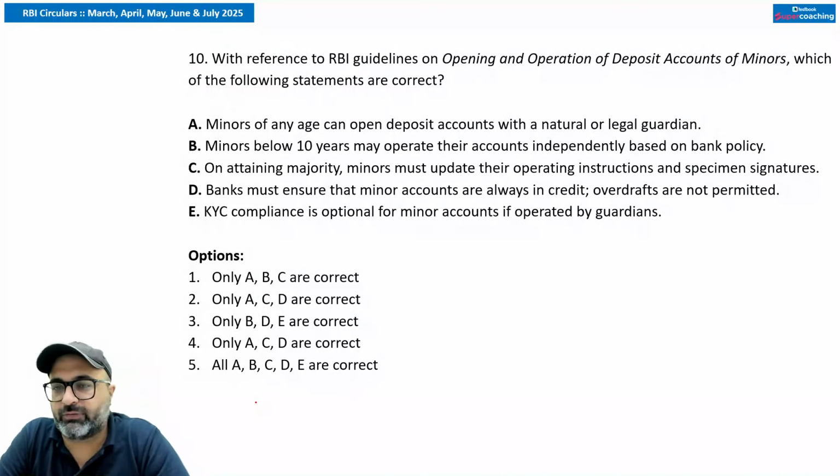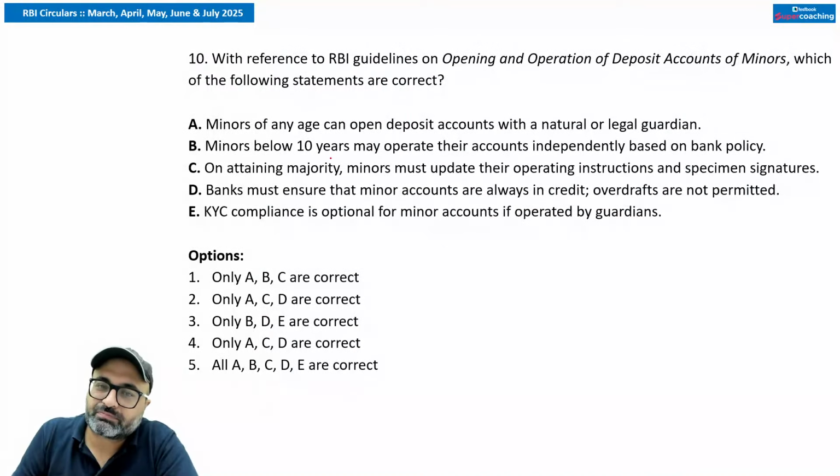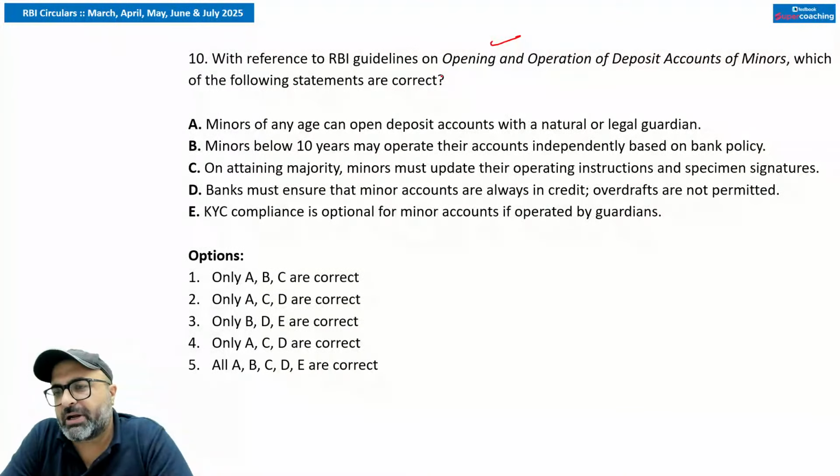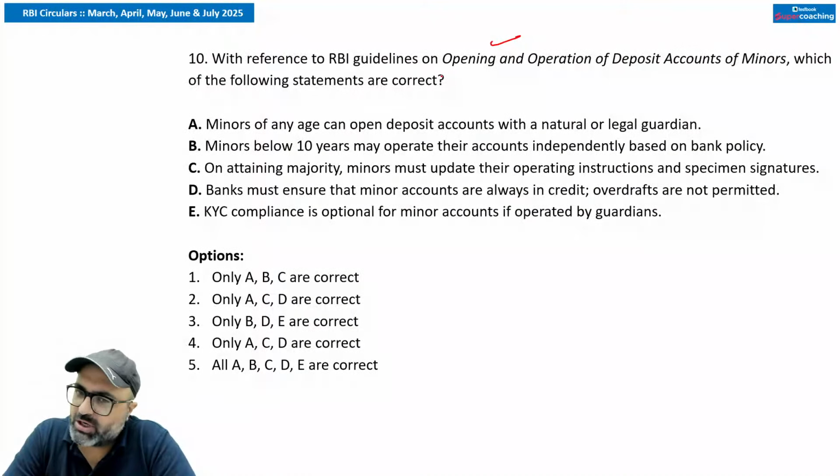Okay, I'll solve it for you. So with reference to the RBI guidelines on opening and operation of deposit accounts of minor, which of the following are correct? Minors of any age can open a deposit account with a natural or legal guardian. That is correct. Whatever your age is, you can open up this account. There is no problem with that. RBI allows you to do that.